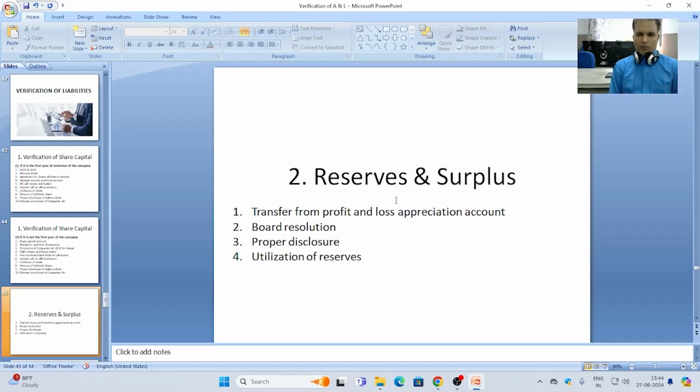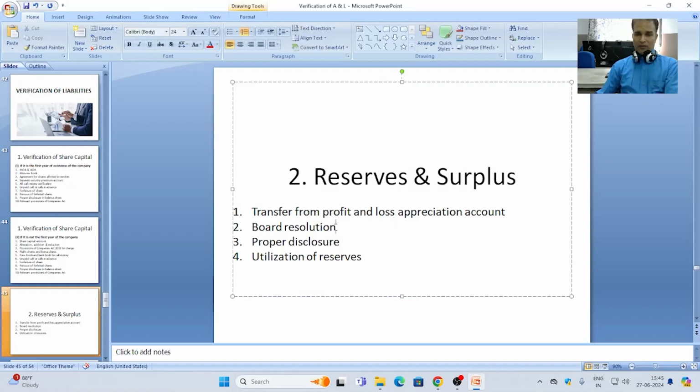So to verify the reserve and surplus head under the balance sheet liability side, the auditor has to check the transfer amount from the profit and loss account towards the appropriation account. Because all the distribution of profit and loss is treated in the profit and loss appropriation account, whether it is retained earning, whether it is payment of dividend.